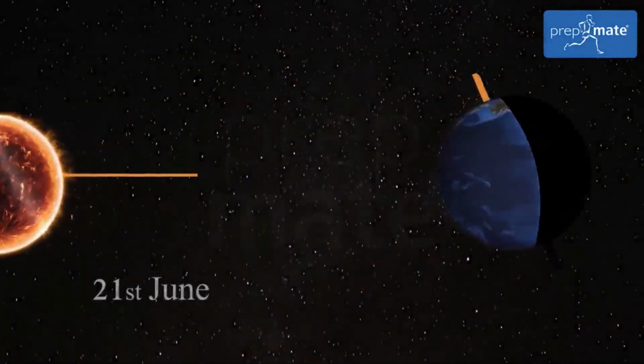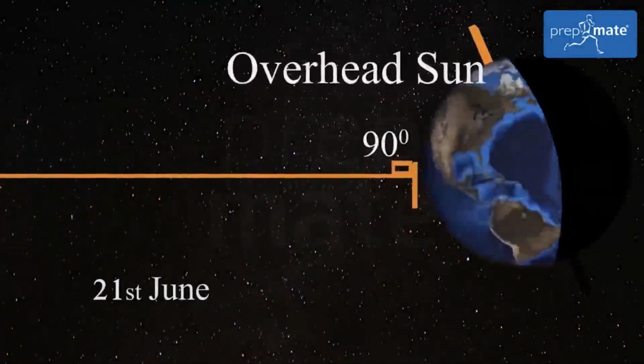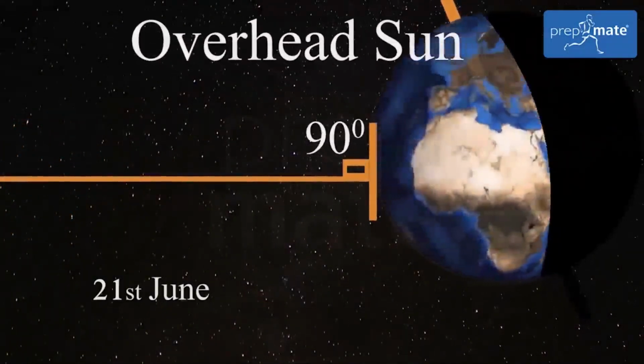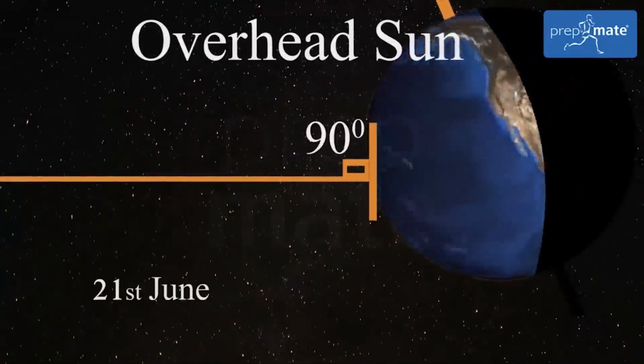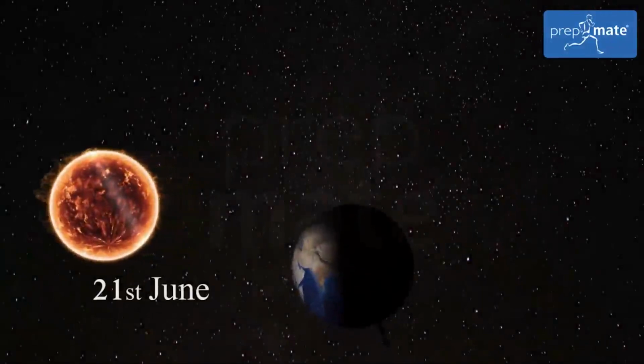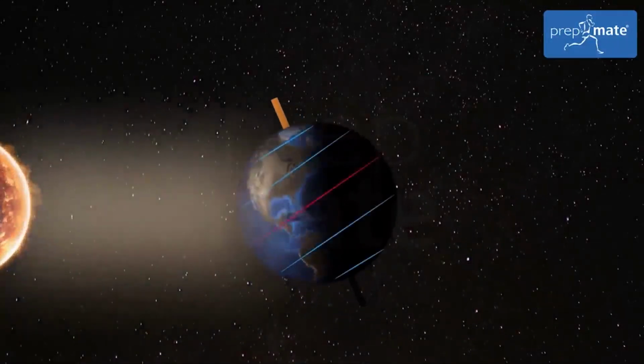On 21st June, the Sun is overhead the Tropic of Cancer, thus the Sun's rays are maximum over the Tropic of Cancer. Therefore, in Northern Hemisphere, 21st June is the longest as well as the hottest day. This day is called Summer Solstice of Northern Hemisphere and Winter Solstice of Southern Hemisphere.